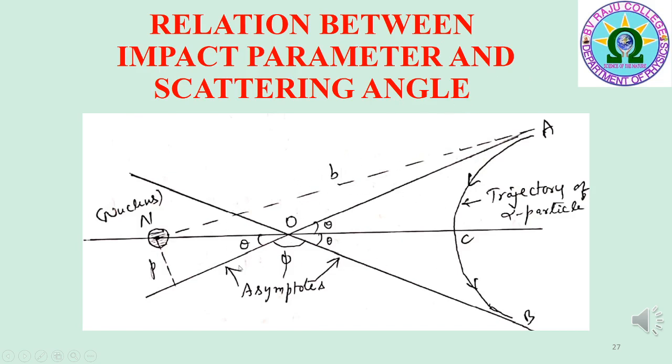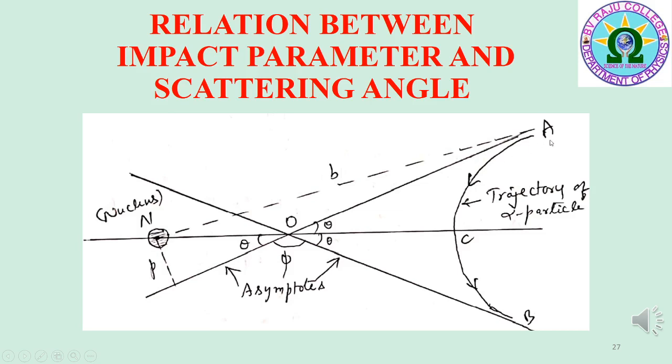In the figure, N is the nucleus of charge plus Ze, p is the impact parameter, that is the perpendicular distance between the initial direction of alpha particle AO and nucleus N. b is the closest distance of the alpha particle when the alpha particle approaches directly towards the nucleus.